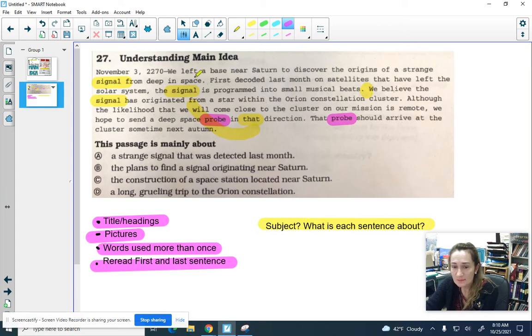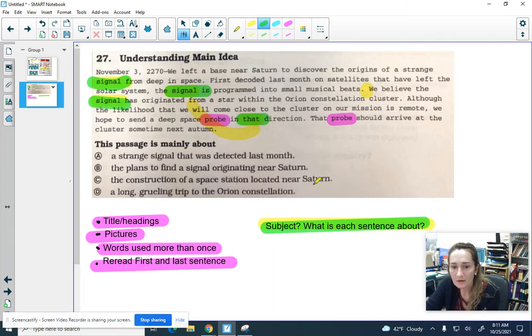Now, the subject of each sentence, we already kind of did that. The first sentence was about a signal. The second sentence was about the signal and how they had decoded it. The first sentence was how they found it, or they heard about it. The third sentence talks about where the signal originated, but it's still about a signal. The next sentence was about how they're going to be moving their mission toward that cluster, but they probably won't get to it. So they're going to send a probe in the direction of the signal. And then the last sentence is about the probe that they're sending, and they're hoping that the probe gets there next autumn. So we did that.